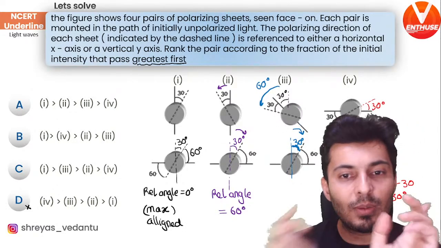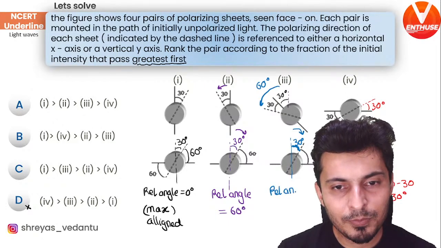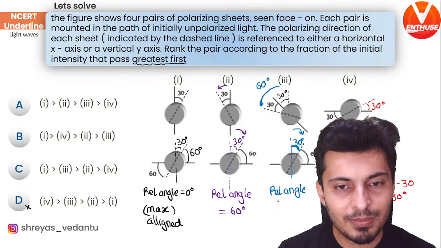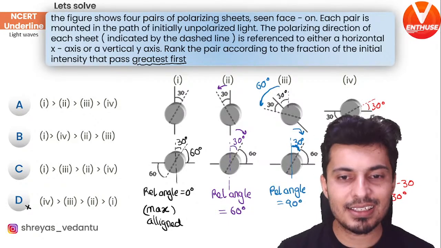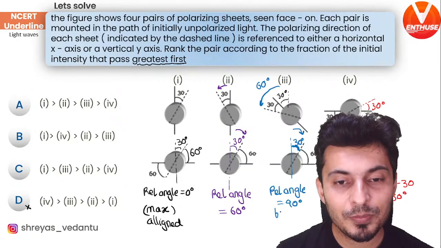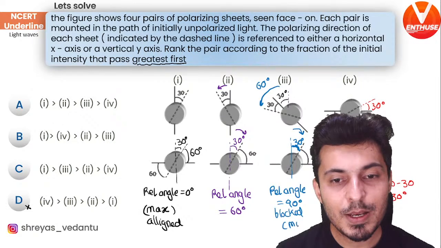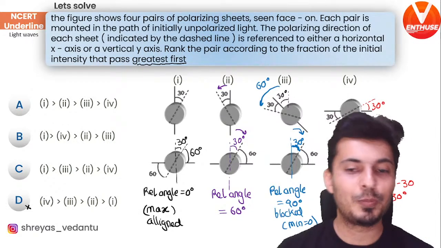So what is the relative angle between the two dotted lines? Isn't it 90 degrees? And if it is 90, that's it. It's going to be blocked. In fact, that intensity will be minimum. In fact, it will be 0.